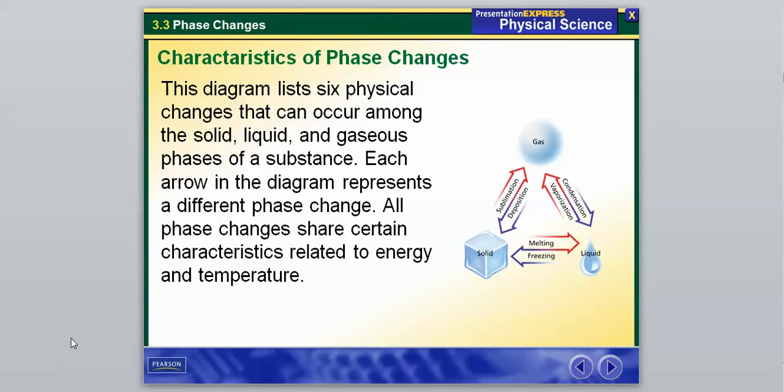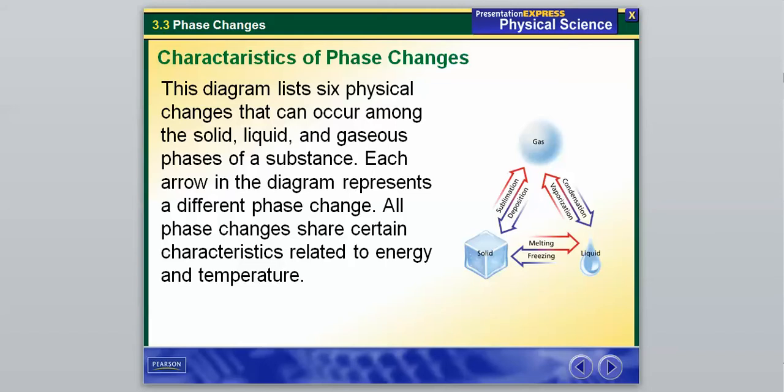It's probably not going to be too important to memorize because we're going to get a definition of all of those in a little bit. But being able to read this little picture, saying, what is it called when a gas turns into a solid? You should be able to look at this chart and say, oh, that's deposition. When a solid turns into a gas, that's sublimation. So that is an important picture that easily illustrates all of our 6 phase changes and which one they're associated with.